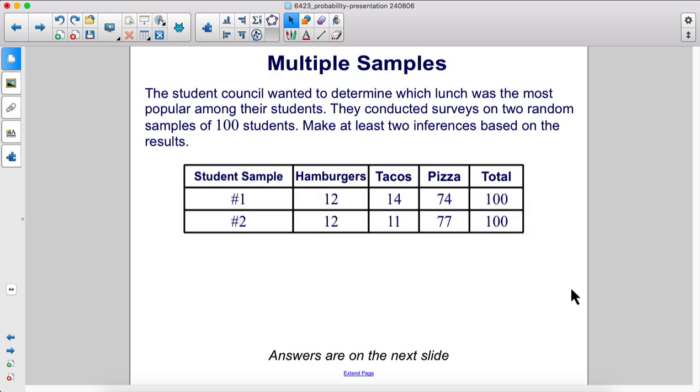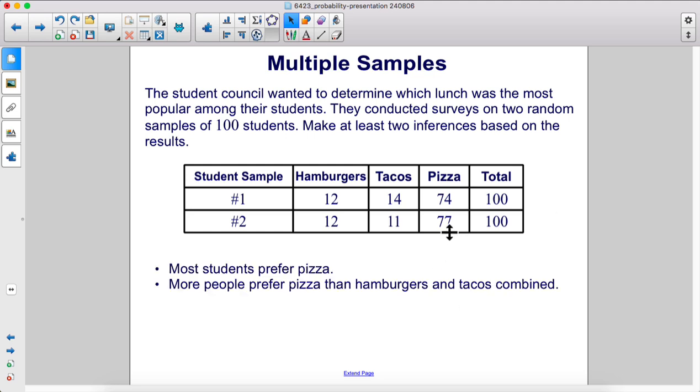The student council wanted to determine which lunch was the most popular among their students. They conducted surveys on 2 random samples of 100 students. Make at least 2 inferences based on the results. Most students prefer pizza. In fact, more people prefer pizza than hamburgers and tacos combined.